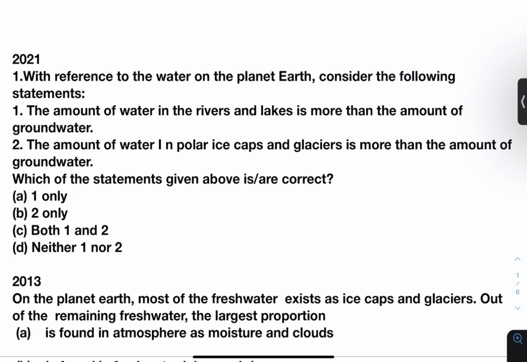There is a chapter in NCERT class 11 I guess, where the amount of water is mentioned. In the ice caps and glaciers there is almost 2.05% of water, whereas the groundwater is only 0.62%. While the amount of water in the rivers and lakes is 0.017 approximately. So the first statement is wrong. The amount of water in the rivers and lakes is less than the amount of groundwater, while the amount of water in polar ice caps and glaciers is more than the amount of groundwater. So the answer will be 2 only.